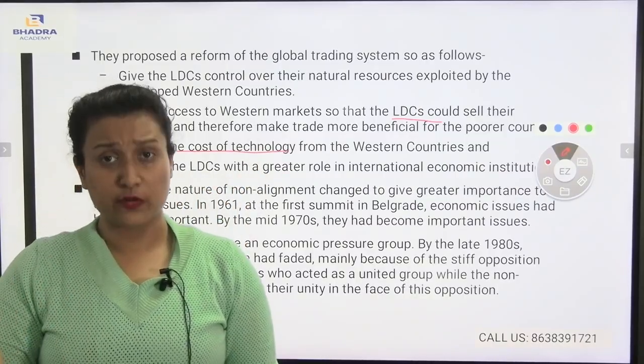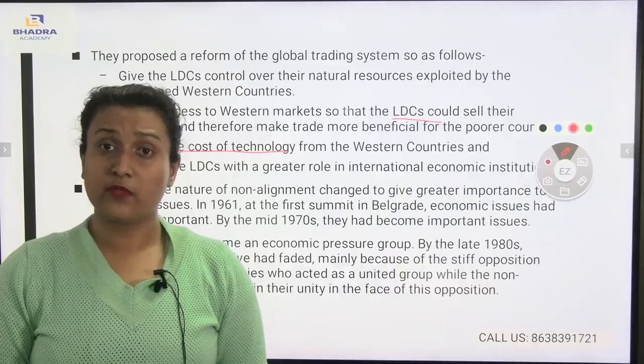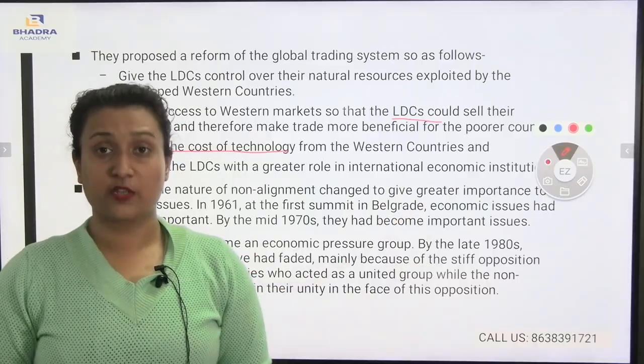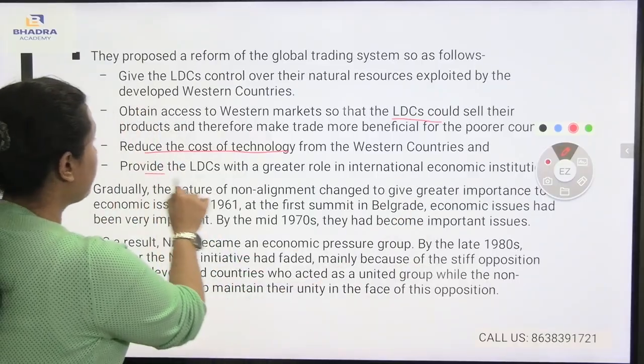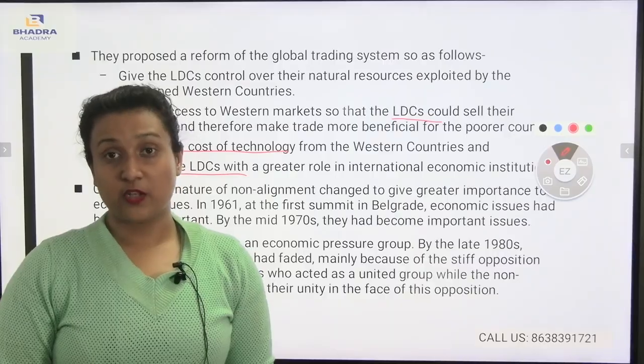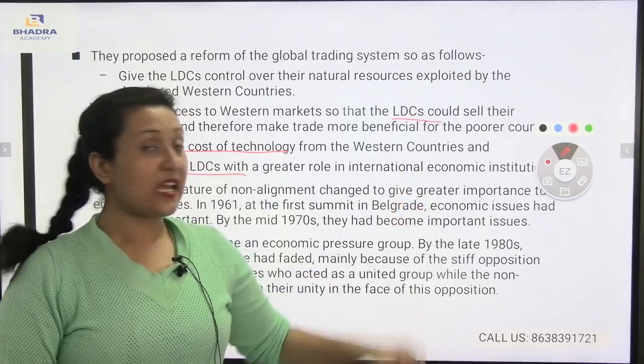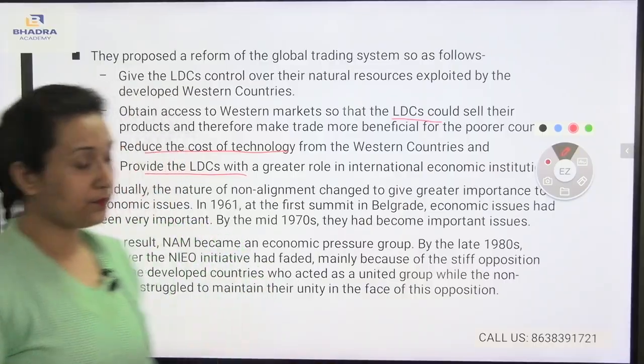On the other hand, they can provide the least developed countries with a greater role in international economic institutions, which means the least developed countries can be part of the international economic institutions.